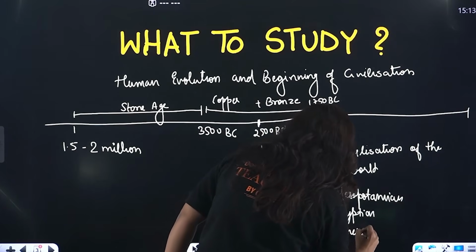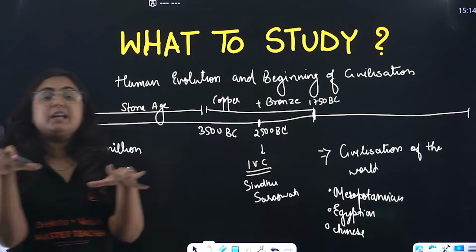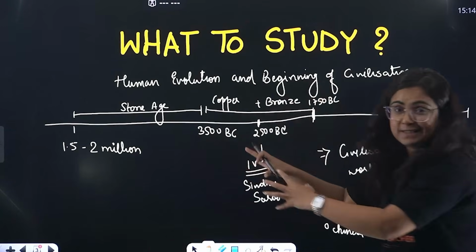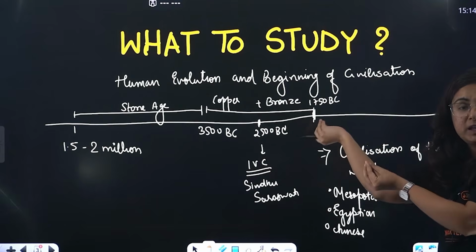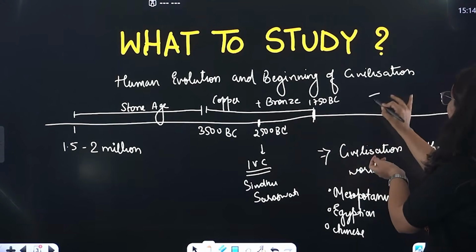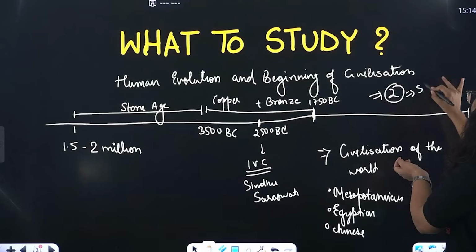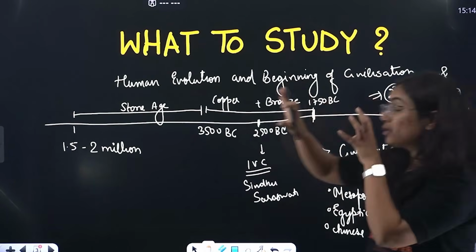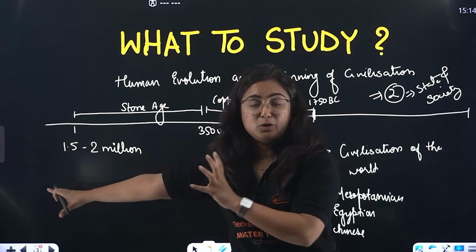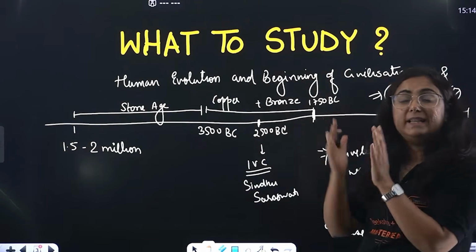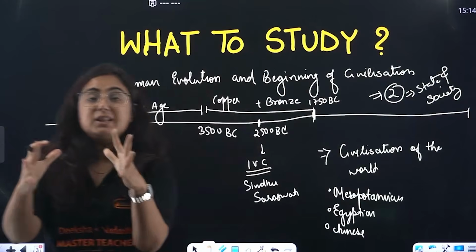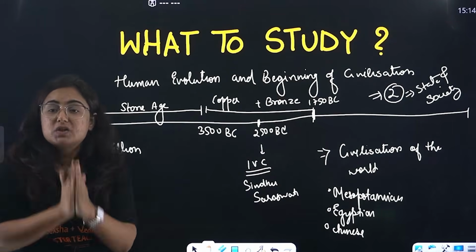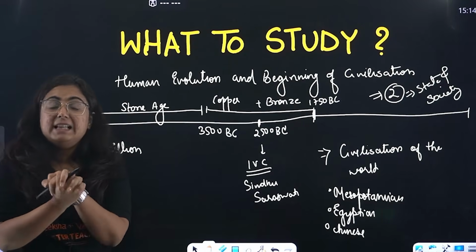So bhai, what are these, ma'am? What are you telling us? But everything you will get in this chapter. You know, history does not end here. This is the time when small kingdoms will start, and that will be in your second chapter, that is State and Society. So right from the beginning of the presence of humans, we will study up to the Indus Valley civilization, or Sindhu Sabhyata. This is the agenda of the chapter.